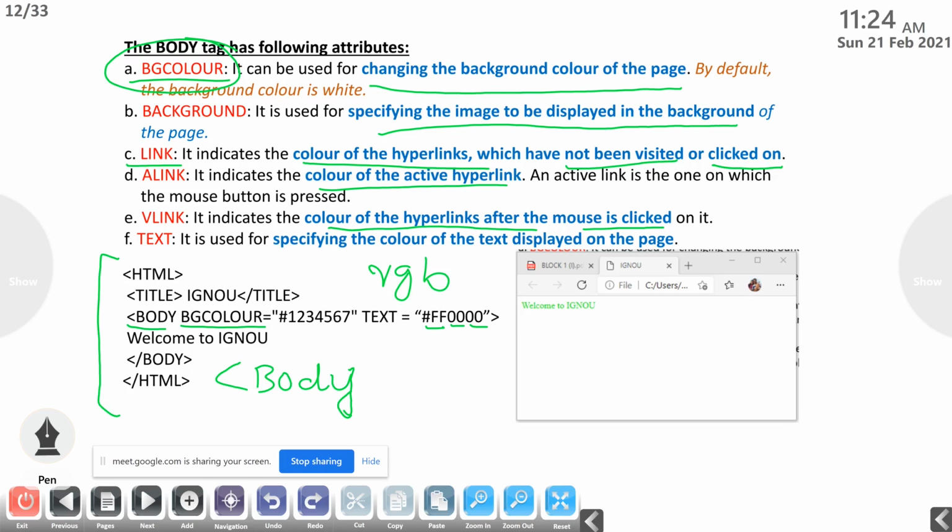Then text equal to hash FF0000. Here you can also use a constant like red or blue or green within double quotes. So you can use hexadecimal values, or you can use the color constants. Then Welcome to IGNOR, that is the content of the web page. Then we close /body and /html. So you can see the output over here. This is one example for the body tag and some of its attributes.